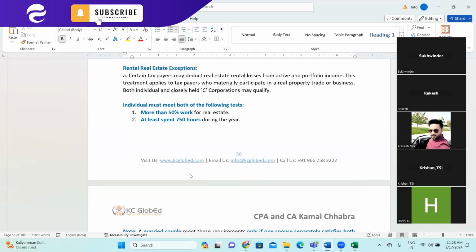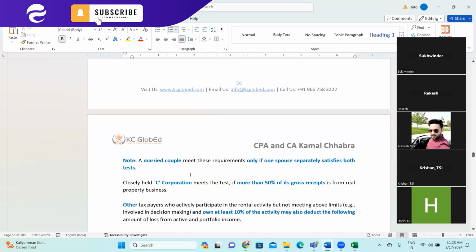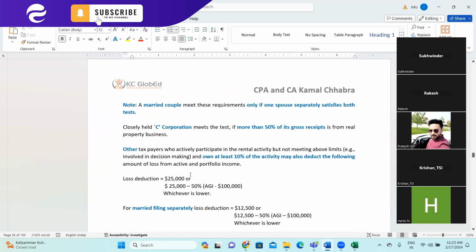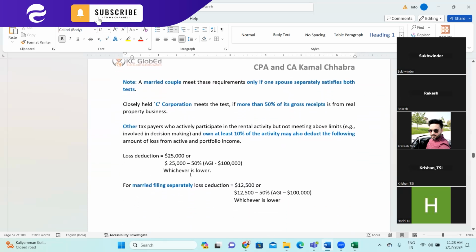So the individual must meet both of the following tests. First is more than 50% of work for real estate. Second is at least 750 hours during the year on real estate property. And a married filing jointly couple meets this requirement only if one spouse separately satisfies both requirements. Right?